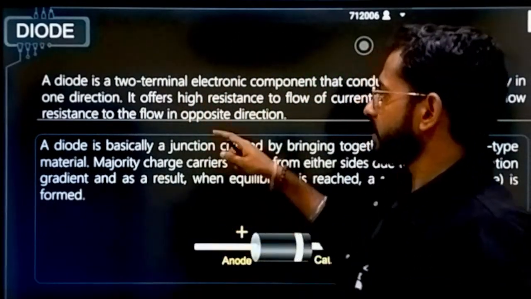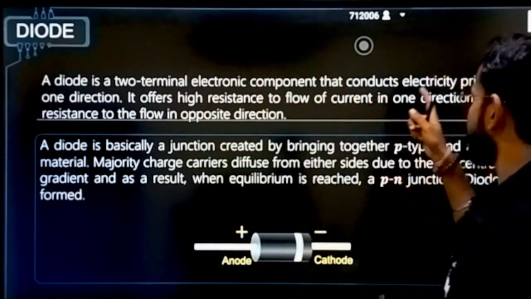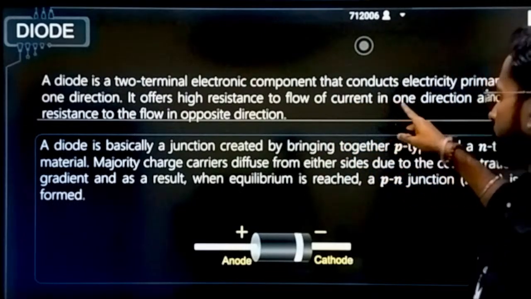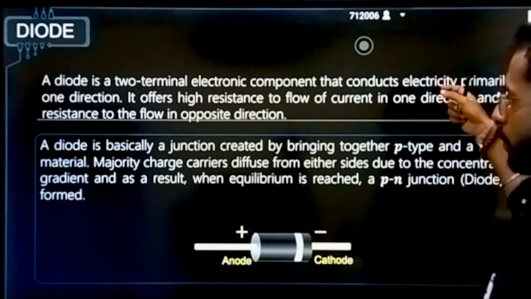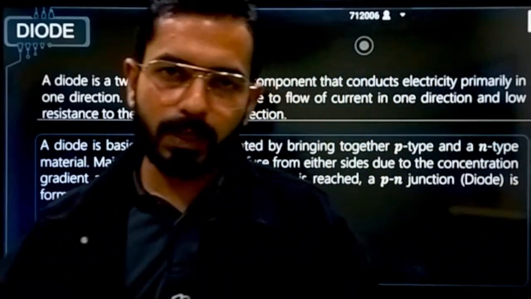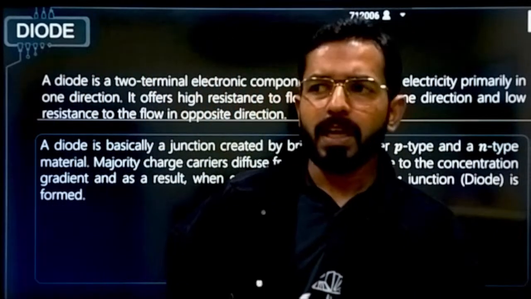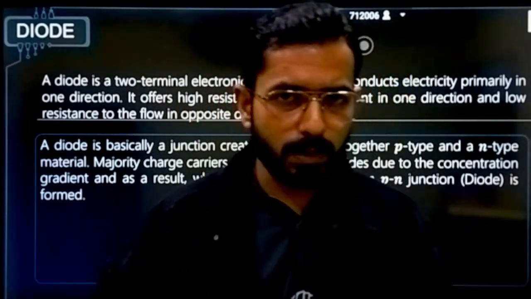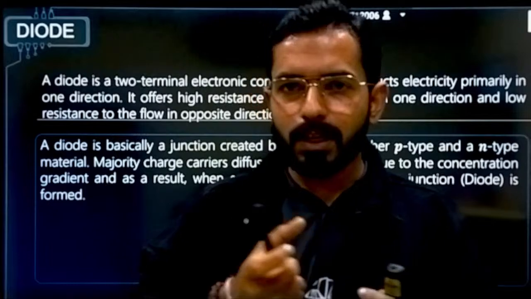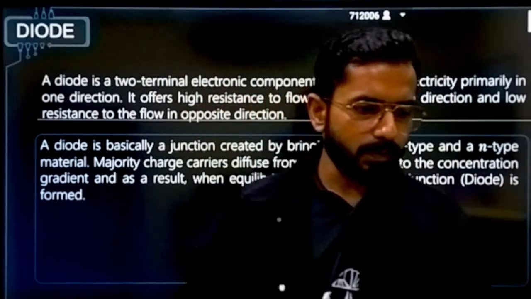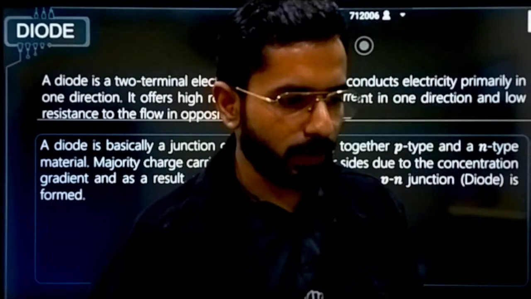See, what is the definition? A diode is a two-terminal electronic component that conducts electricity primarily in one direction. It offers high resistance to the flow of current in one direction and low resistance to the flow in the opposite direction. This is the work of diodes. And at the start, when we were studying semiconductors, the basic reason we use them was to control the flow of electrons.